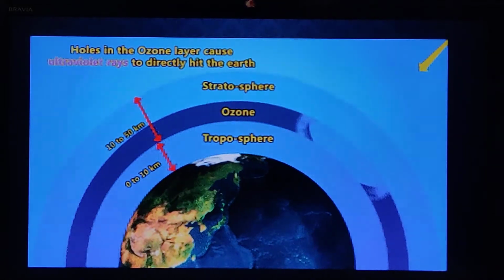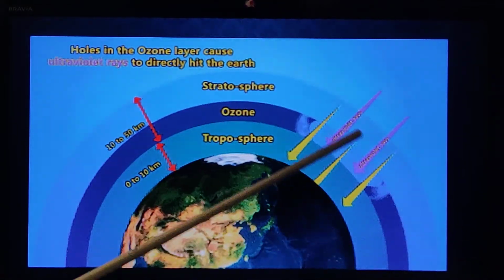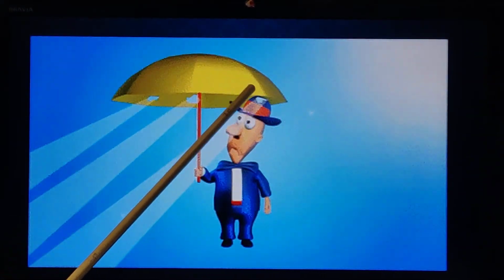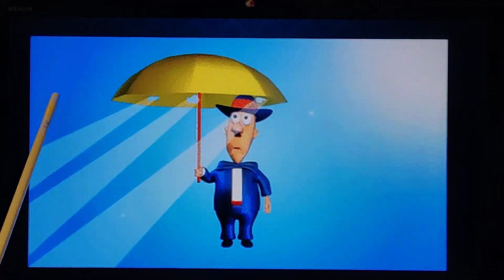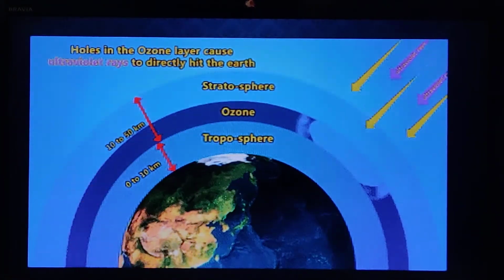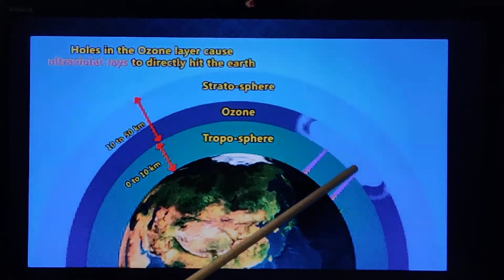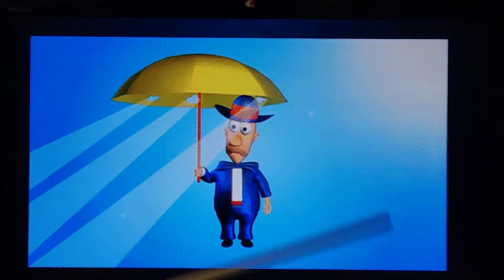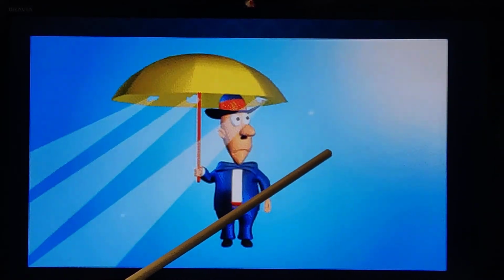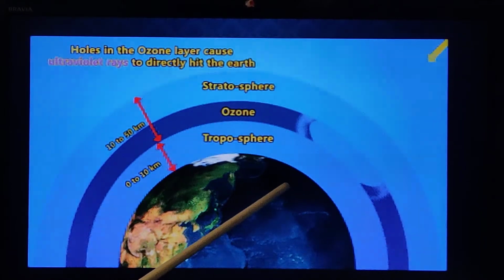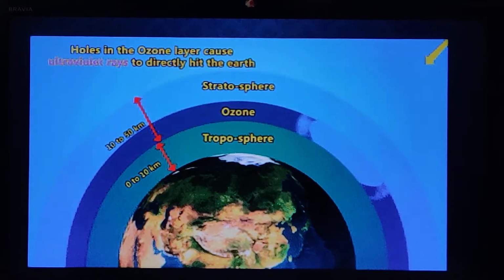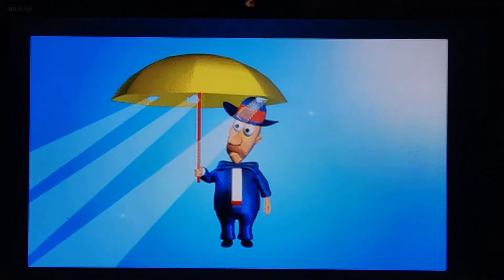But what has happened now, you know, children, is that some holes have developed in this layer of ozone. You can see in the umbrella, when holes are there, what happens: you are not protected from the rain or the sun. That is what's happening today. In ozone, some holes have developed due to which harmful rays are coming in. You can see that video again here. You can see how the purple rays are entering because of the ozone hole. And I told you these purple rays are harmful, causing a lot of problems.